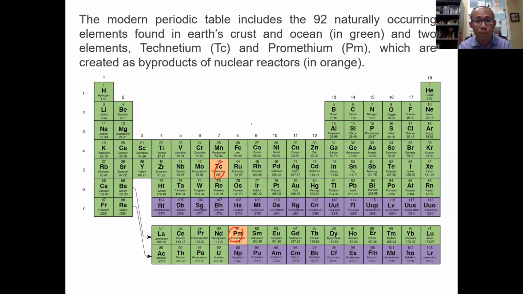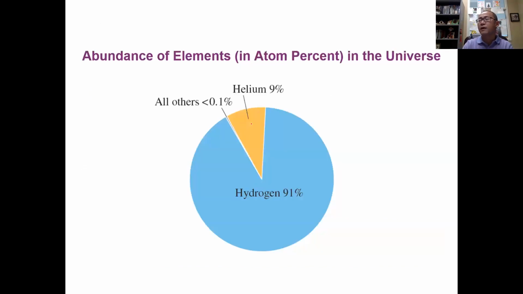The other ones, in purple, are actually synthesized by particle reactions, particles smacking into other elements. These elements in purple normally have a short lifetime. Their half-lives are very short, so they're not considered naturally occurring. So this periodic table shows you most of the elements we can find in our Earth's crust and ocean, but some of them are synthesized in labs and are only detected for a short amount of time.